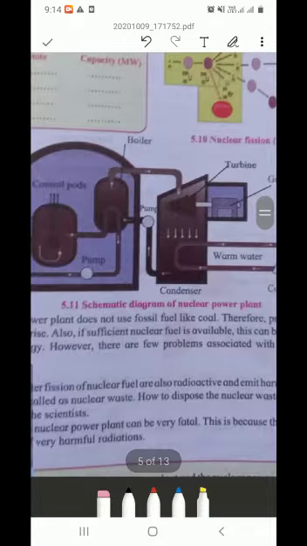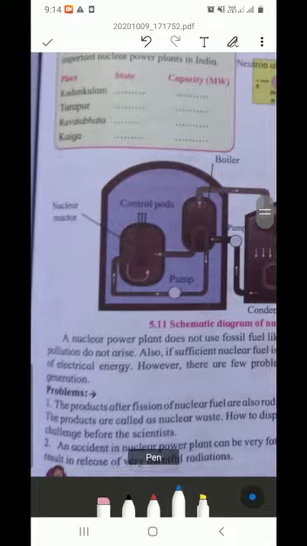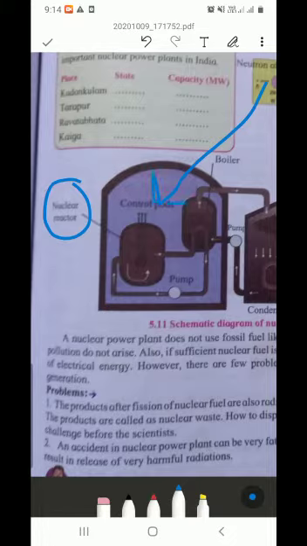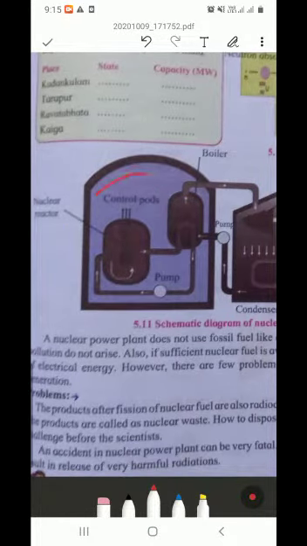See, the schematic diagram of a nuclear power plant. Here is a controlled nuclear reactor, and all this chain reaction is done in this nuclear reactor. Why are these control rods used over here? There is one reason. Control rods are meant to control or stop the formation of heat energy.